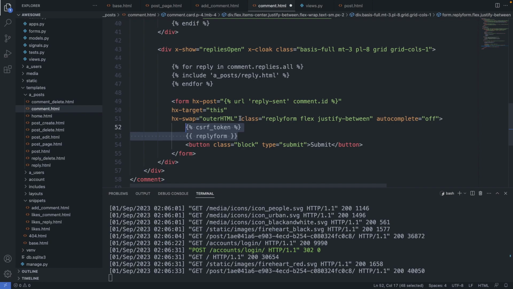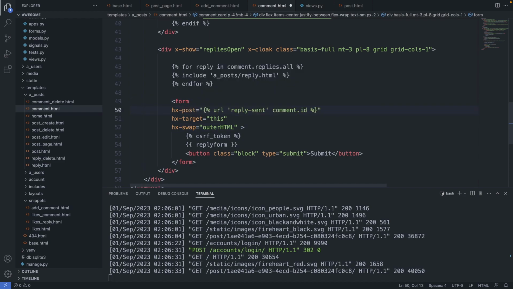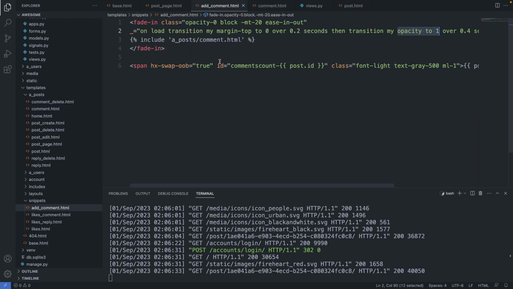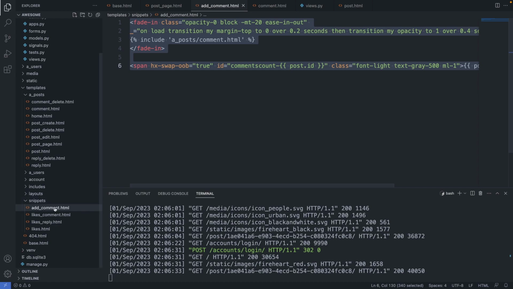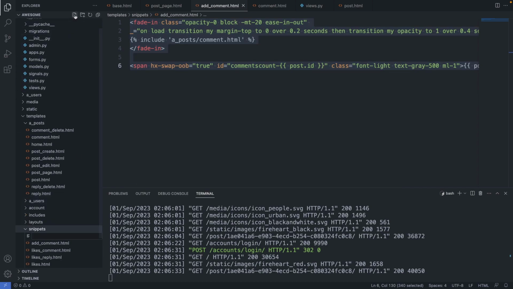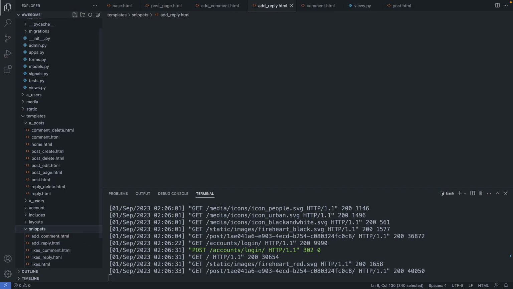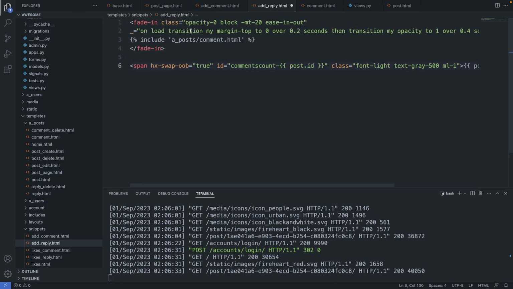Alright, let's clean it up again a little bit. I move this line to the top here. So this should be all here, so save this file. Now let's create a snippet for this reply object. So we copy the code from here and we create a new snippet. We call it add_reply.html. So here should be our reply, so we change this to reply.html. We let it slide down and fade in like the comment.